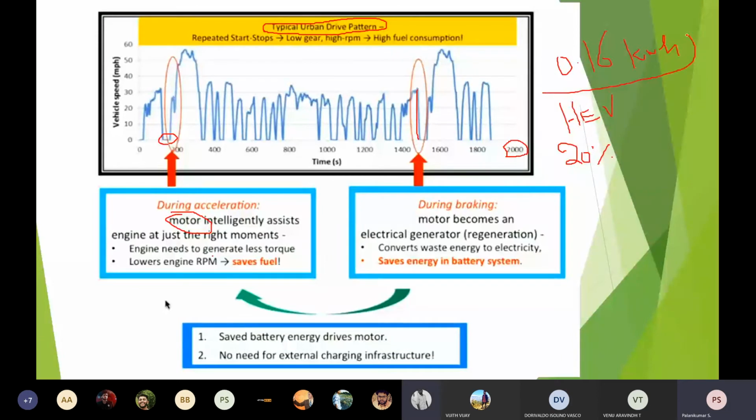In an existing IC engine, whenever we apply braking, say from 30 miles per hour, this much amount of power is wasted as heat. But here, my motor should also be capable of acting as an electrical generator in such a way that this 0.16 kilowatt hour is used for charging the battery. That converts the waste energy to electricity. So there is also a provision it requires.